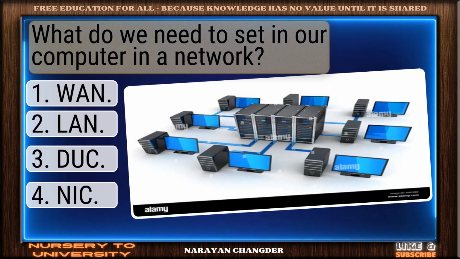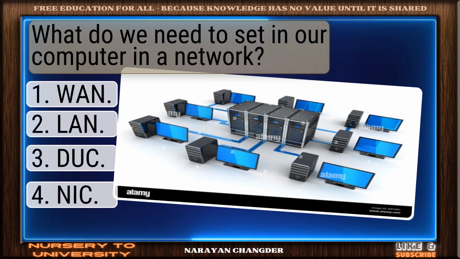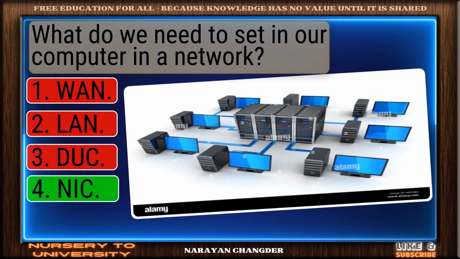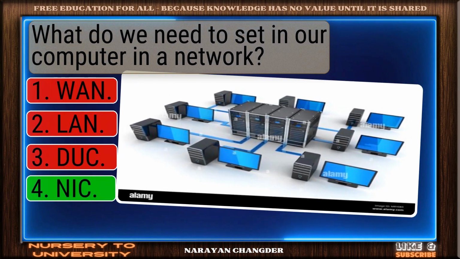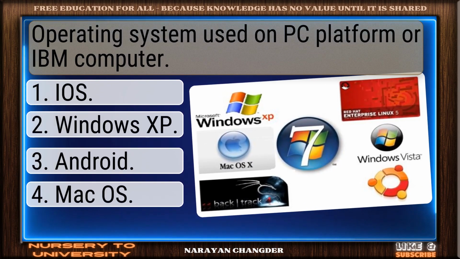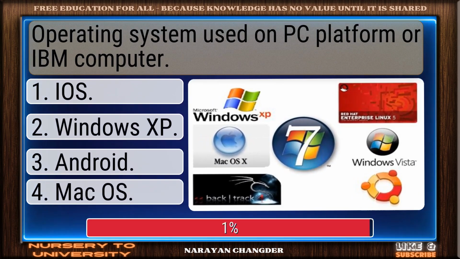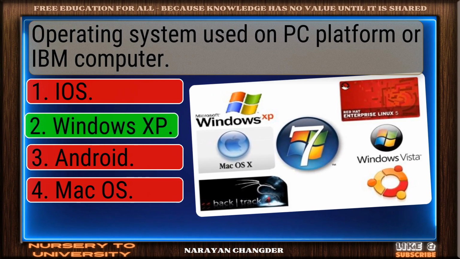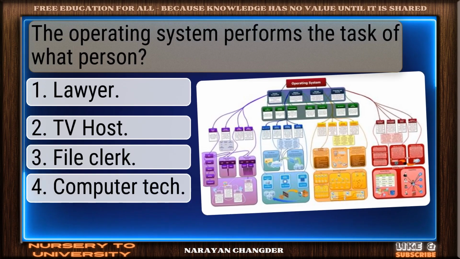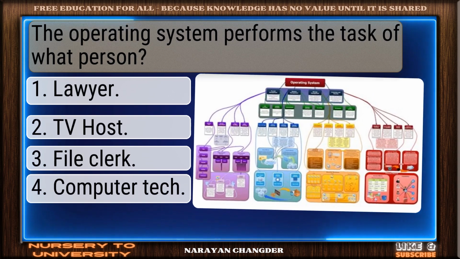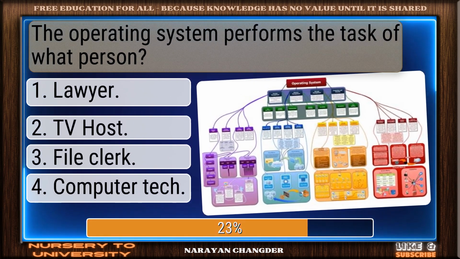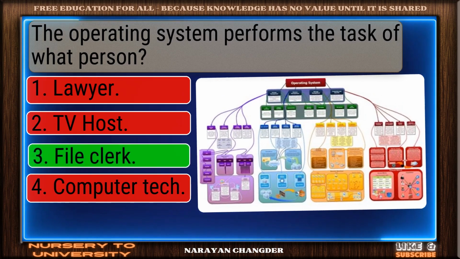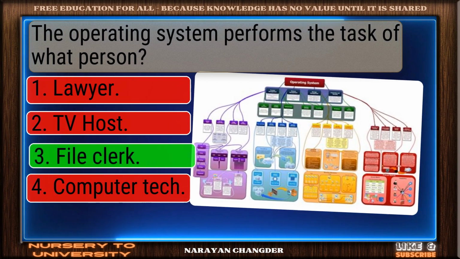What do we need to set in our computer in a network? Good job. NIC works well. Operating system used on PC platform or IBM computer. Clear logic. Windows XP is sound. The operating system performs the task of what person? Excellent. File clerk is well reasoned.